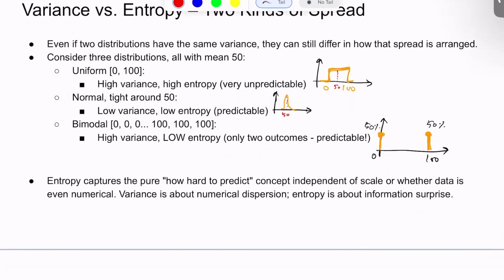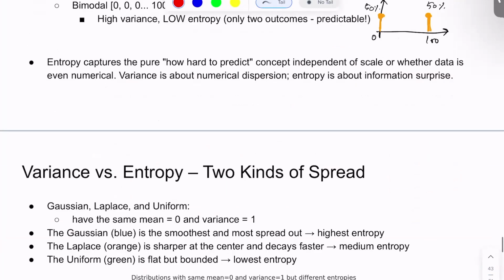So entropy captures purely how hard it is to predict a concept, independent of the scale or of whether the data is numerical or not. Variance is more about calculating the numerical dispersion, whereas entropy is about the information surprise, or basically how hard or easy it is to predict a particular value.